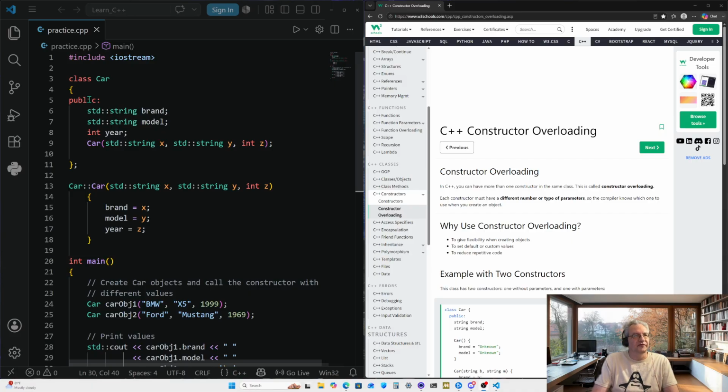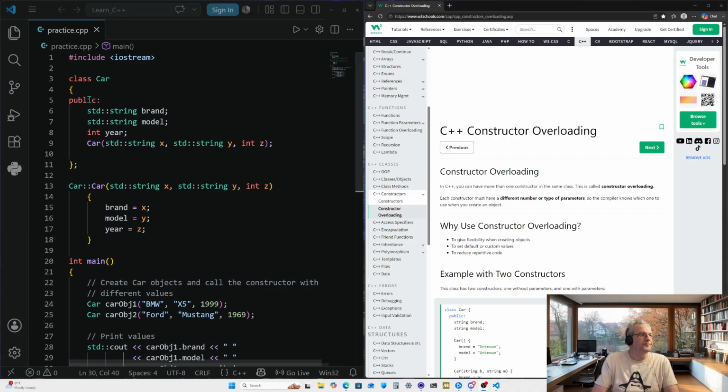So, constructor overloading. In C++, you can have more than one constructor in the same class. This is called constructor overloading. I assume that is kind of the same thing as functions. With functions, you can have multiple functions with the same name, and what you do is change something about it so it's the same but yet different.